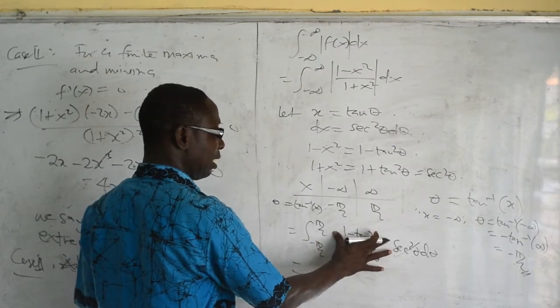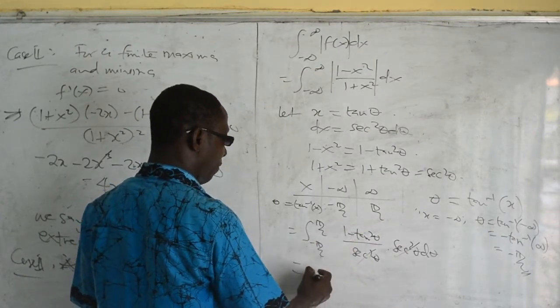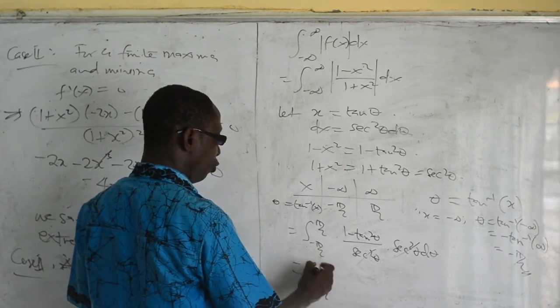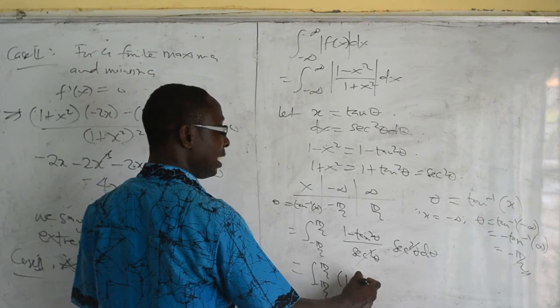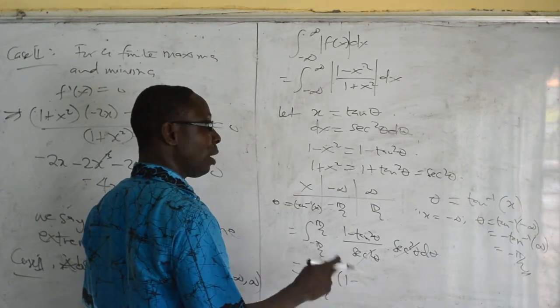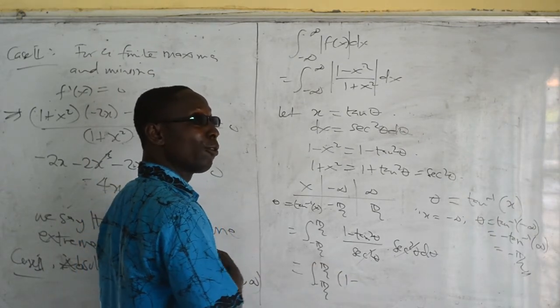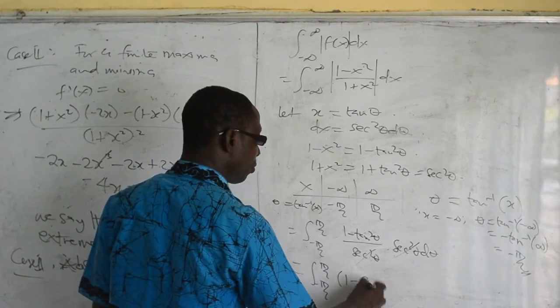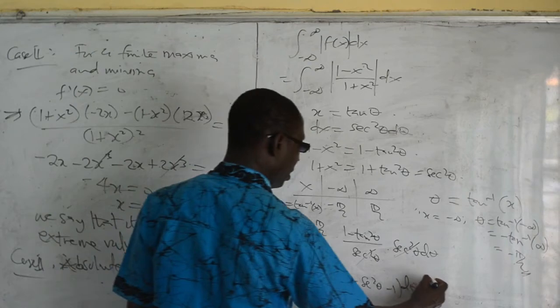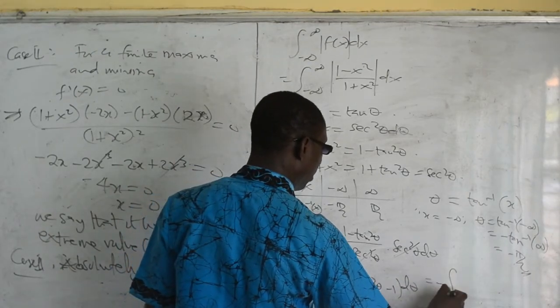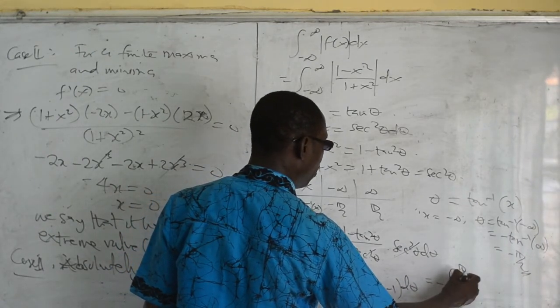integrating this. So I will have minus pi by 2 to pi by 2 of 1 minus tan squared theta, and 1 minus tan squared theta is the same as 2 minus sec squared theta, since tan squared theta is the same as sec squared theta minus 1. So the whole of this is the same as the integral of negative sec squared theta from minus pi by 2.